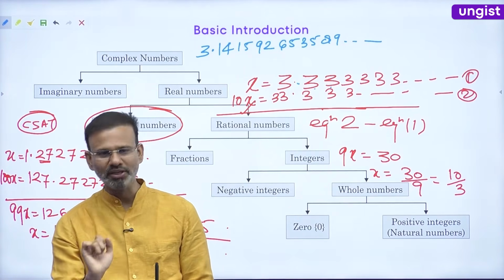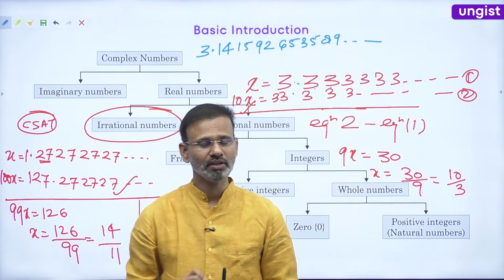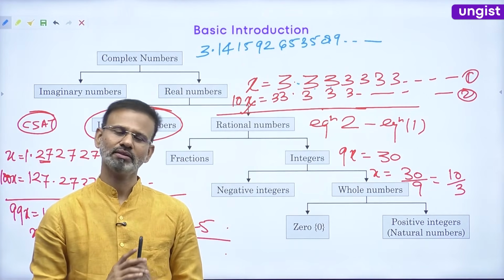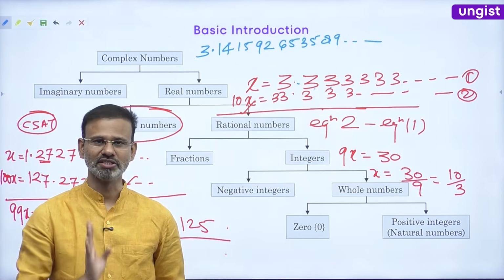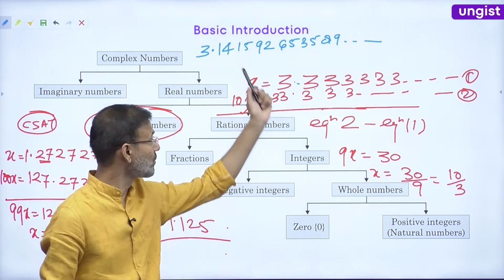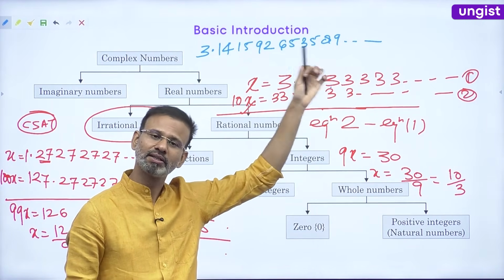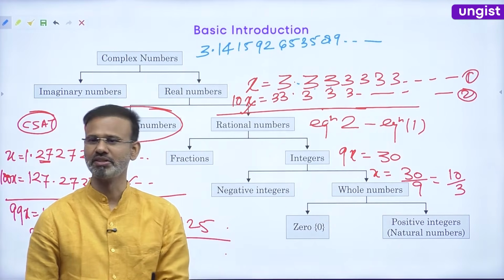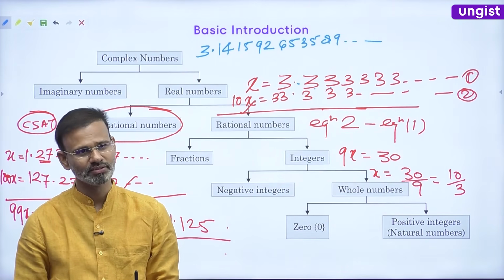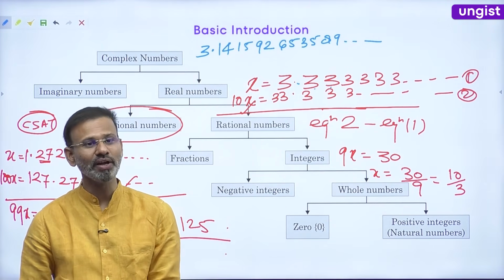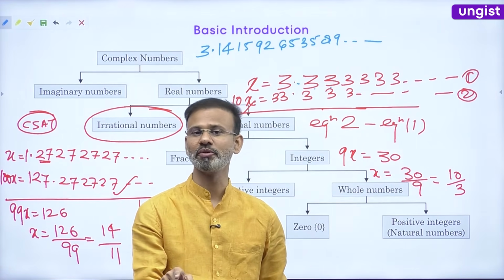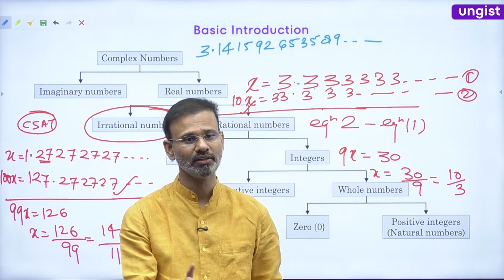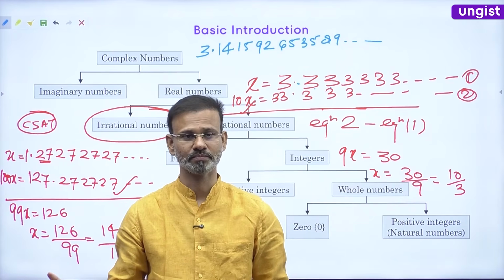Then we started scrolling up, right? Guys, we were surprised. Each digit was different than the previous digit. There was no pattern. Till 10,000 decimal places we observed it. That's why when they say a number that cannot be represented in the form of p by q, they mean it. It cannot be represented.